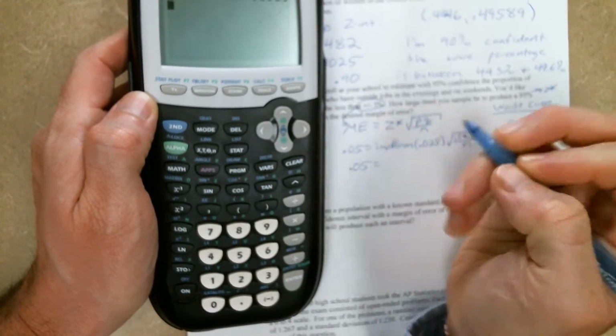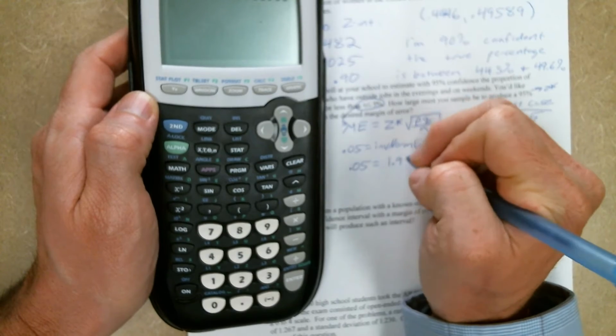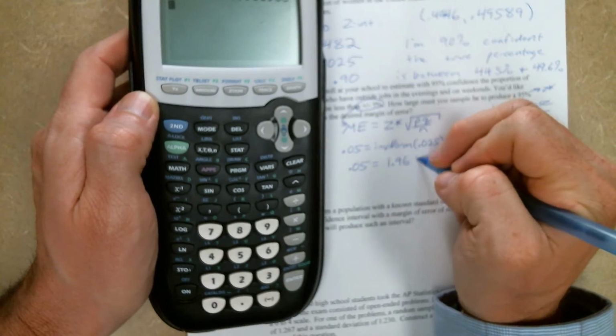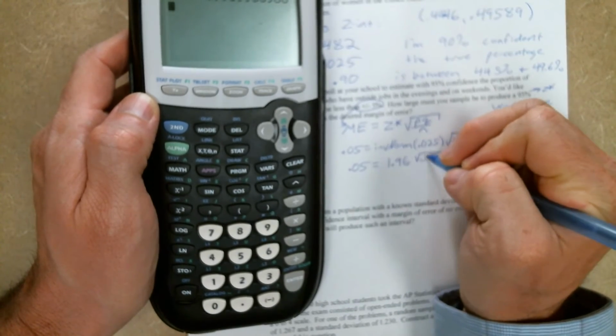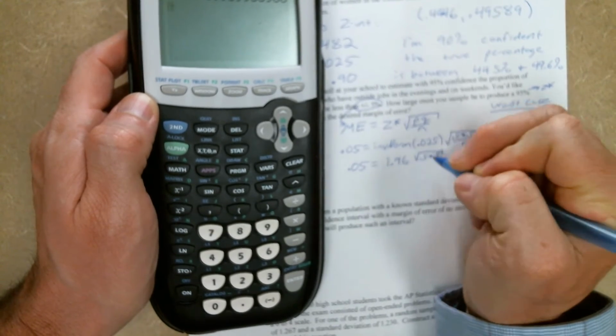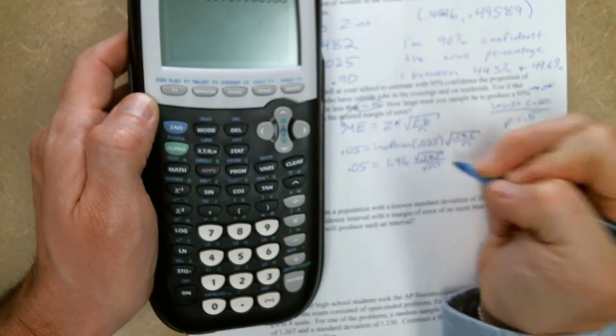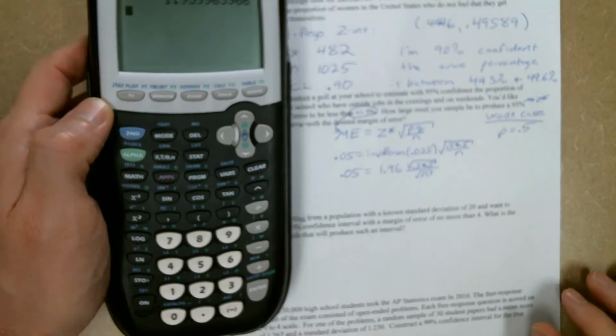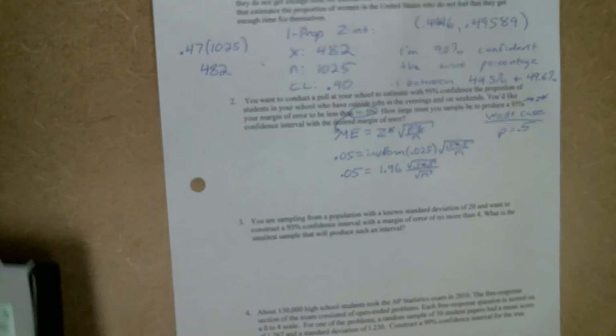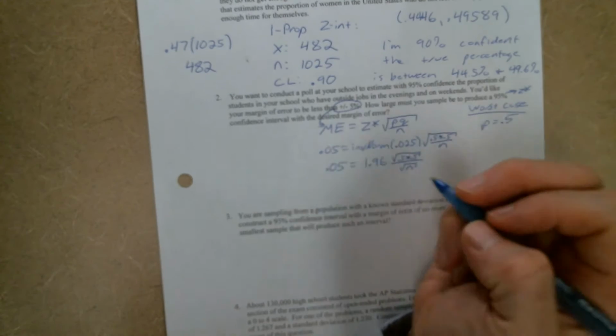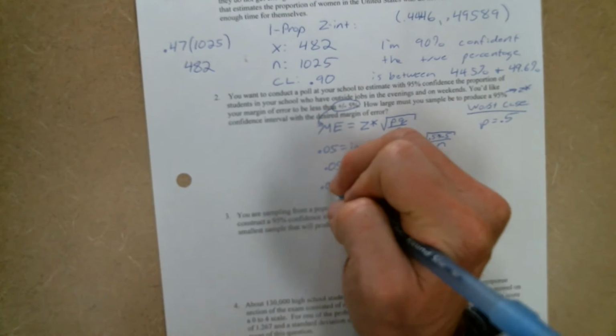So 0.05 equals 1.96 times the square root of 0.5 times 0.5 over the square root of n. And then it's just a matter of working through the algebra. We can multiply both sides by the square root of n.